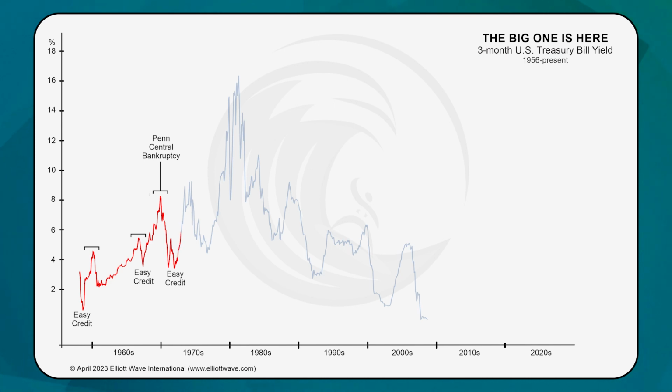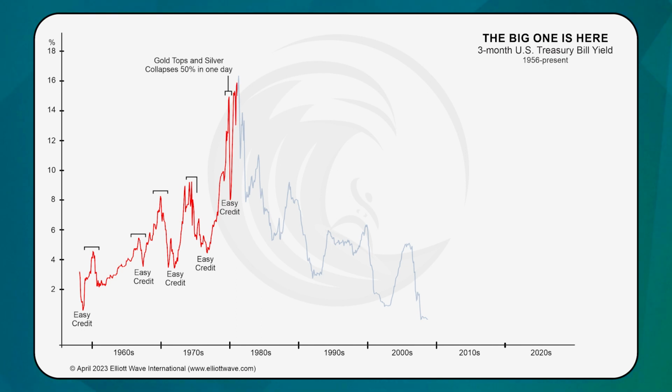Easy credit in the early 70s led to the October 1974 Franklin National bankruptcy, at the time the largest bank failure in U.S. history. Yields declined to the level of easy credit, only to stair-step higher into early 1980 when gold and silver spiked to all-time highs they would not see again for nearly 2 decades.